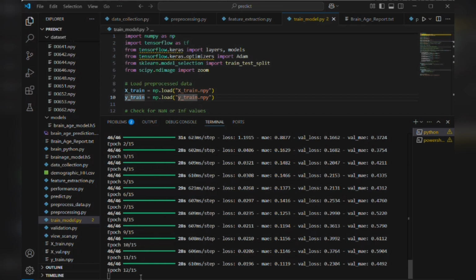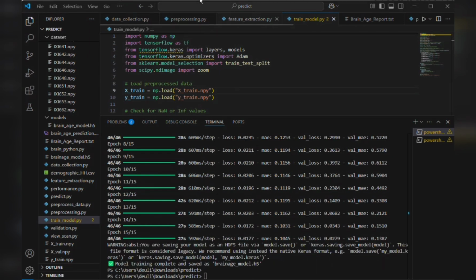The model was trained over several epochs, during which we continuously monitored the training and validation loss. We tuned hyperparameters like learning rate, batch size, and the number of layers to improve performance. Our goal was to minimize the mean absolute error, which tells us on average how far the predicted brain age is from the actual chronological age.